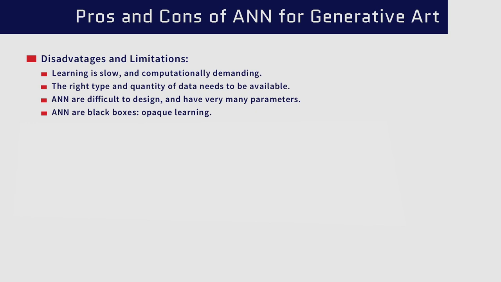Neural networks are known to be black boxes, in that the learning is quite opaque. Given the distributed and numerical nature of neural network architectures, what the network is learning is not human readable. It is not like learning a grammar or learning a rule-based system. However, because neural networks are becoming so prominent as an approach to artificial intelligence, there is a lot more research being done with the goal of making them a little less opaque.